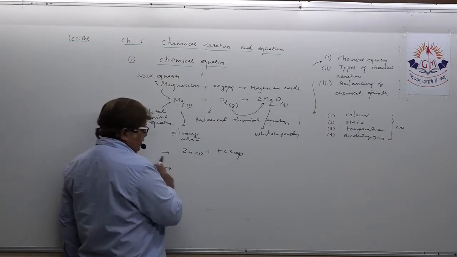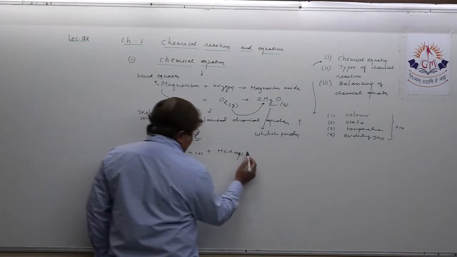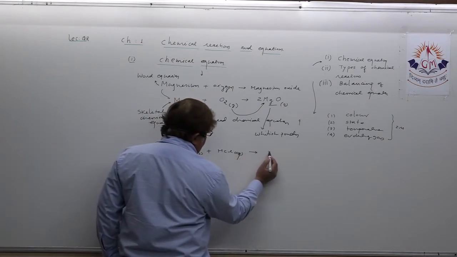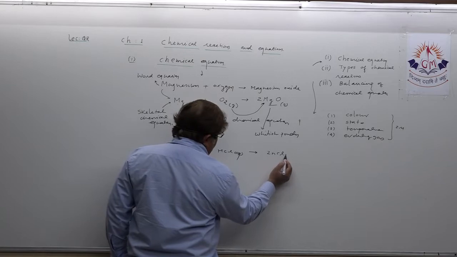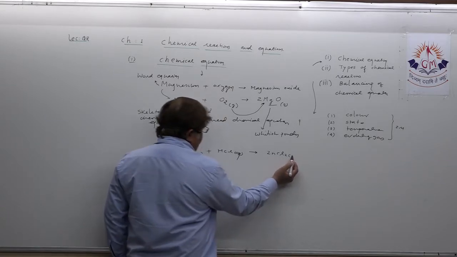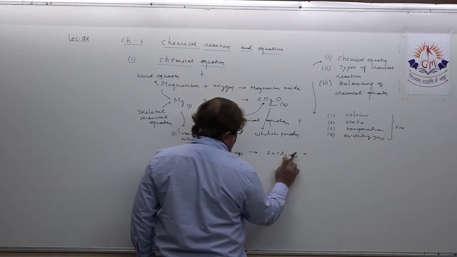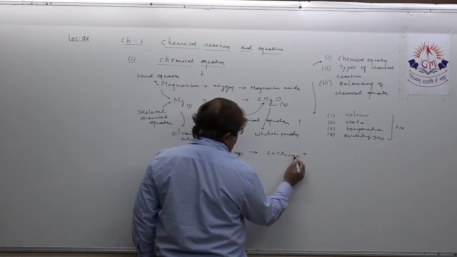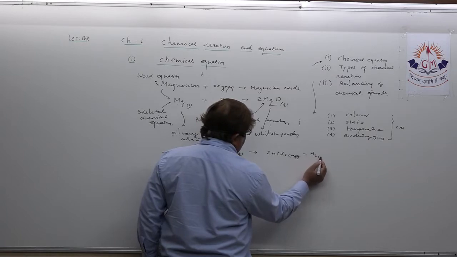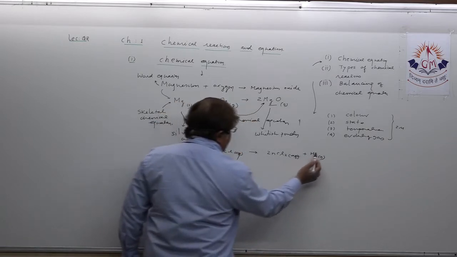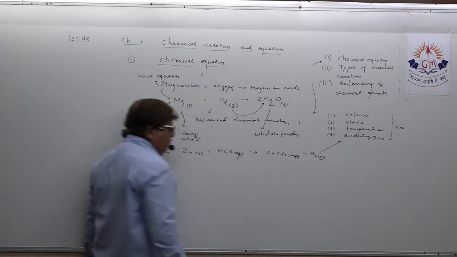So zinc granules, when they react with hydrochloric acid, form zinc chloride. Not only does it form zinc chloride, but at the same time it also produces hydrogen gas. So this is the best example of evolution of gas.